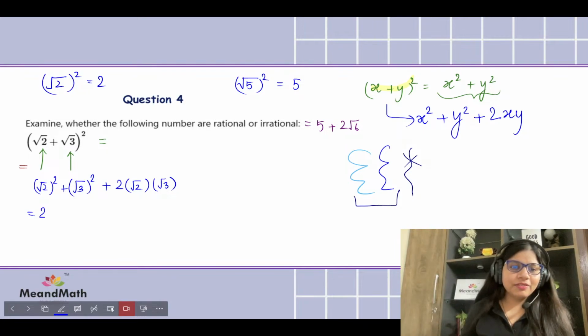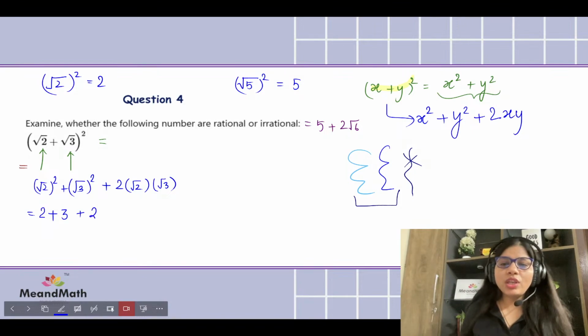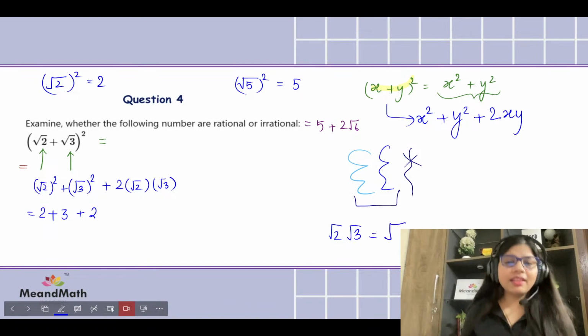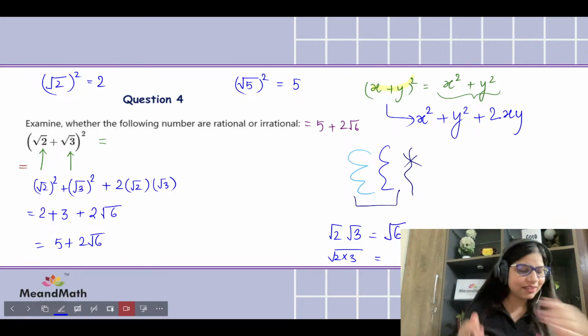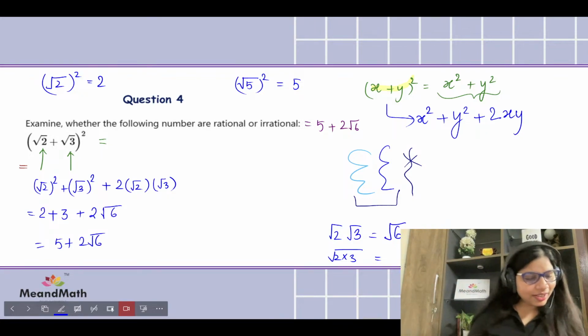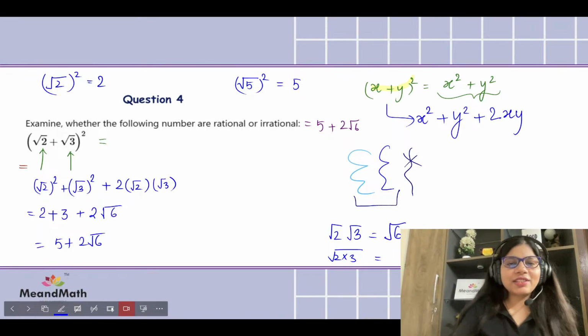So the square root of 2 squared is 2. Here it gives us 3 and there it gives us 2. What do we get when we multiply two surds together? They stay in the cage but multiply together. So we can say square root of 2 times 3, correct? So it would be 2 root 6. So here we get 5 plus 2 root 6. Very well done. Very smart, Janvi. Good job. Okay. So now let's move to the next question.